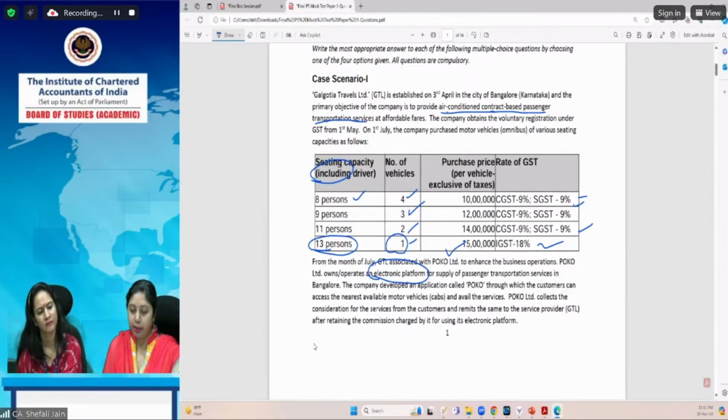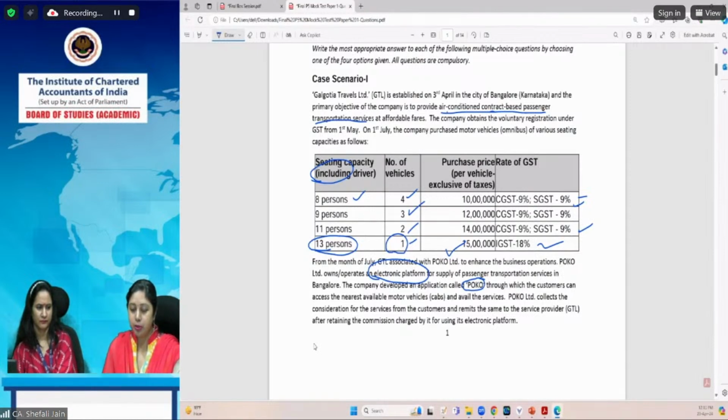So, POCO Limited is operating an electronic platform through which the passenger transportation services are provided, and within the state of Bangalore itself, where this GTL is registered. The company, that is POCO Limited, developed an application called POCO. So this is the application which this company has developed for providing services to its customers.